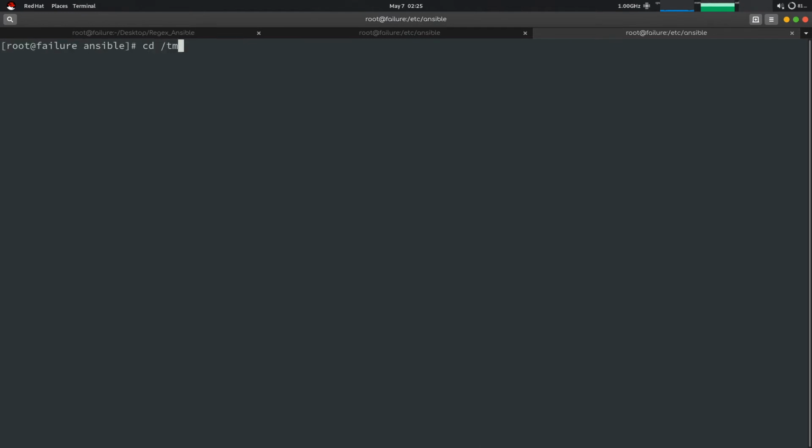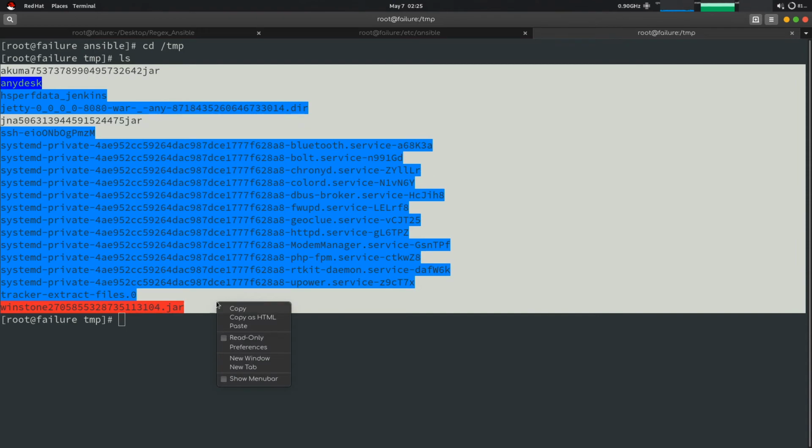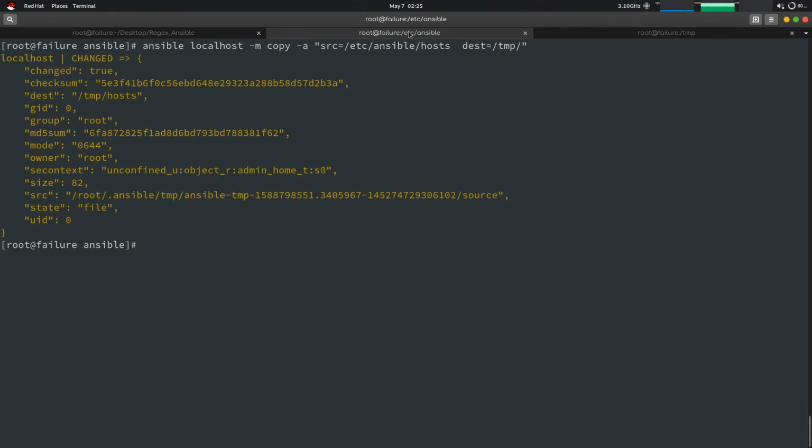First we will go to tmp. Yes, here we can see that there is no file named hosts. Okay, so how will we use it? We will fire it. It has shown the result that it has changed.